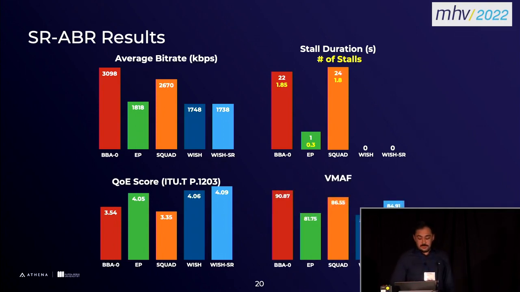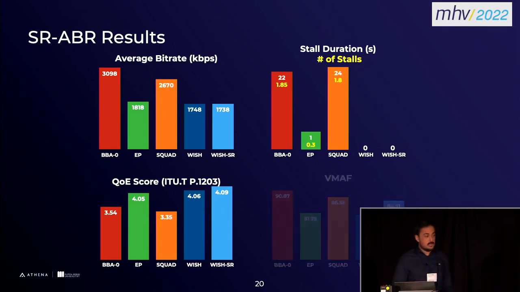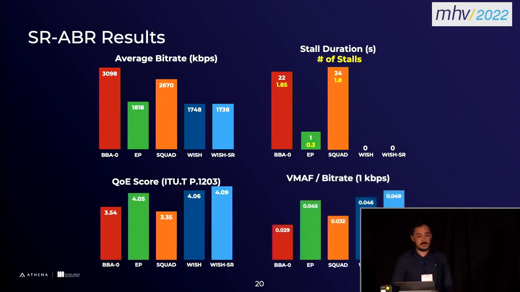Here the SR-ABR falls back a bit because obviously BBA gets the highest VMAF because it uses the highest amount of data. But we also see this VMAF over bitrate, which is how much of a VMAF score we get per delivered kilobit of data. And when we examine that, actually SR-ABR gets the highest quality, meaning that it has used the best quality per delivered data.